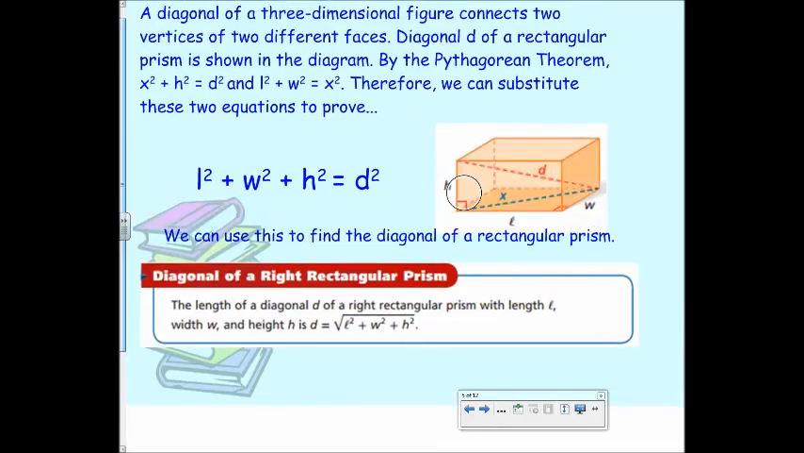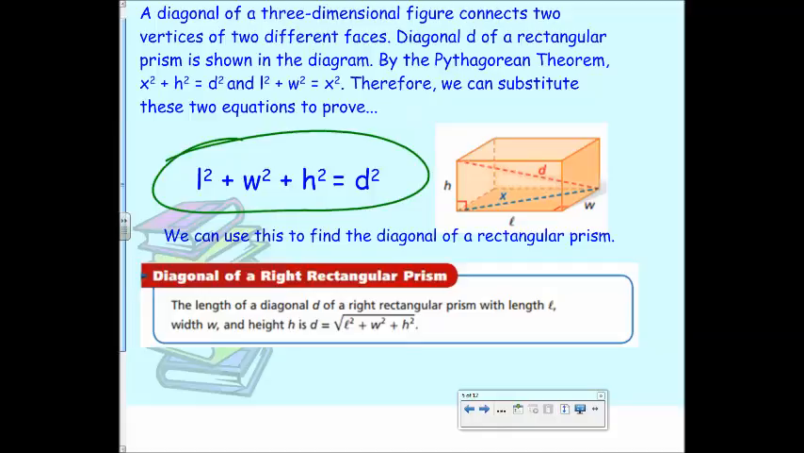However, we don't have to do it as 2 separate problems. You can essentially just combine the Pythagorean theorem twice in one problem. So to find the length of a diagonal, you take the length squared plus the width squared plus the height squared. Essentially you're using length and width to find X, and then using that and H squared to find D squared. So to find the diagonal of any rectangular prism, we can use this formula: length squared plus width squared plus height squared equals diagonal squared.